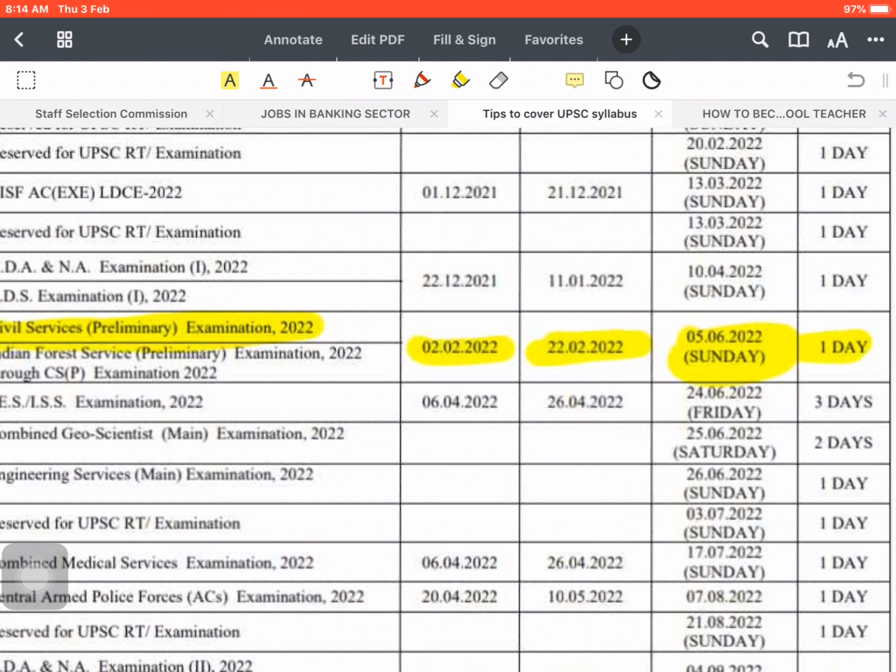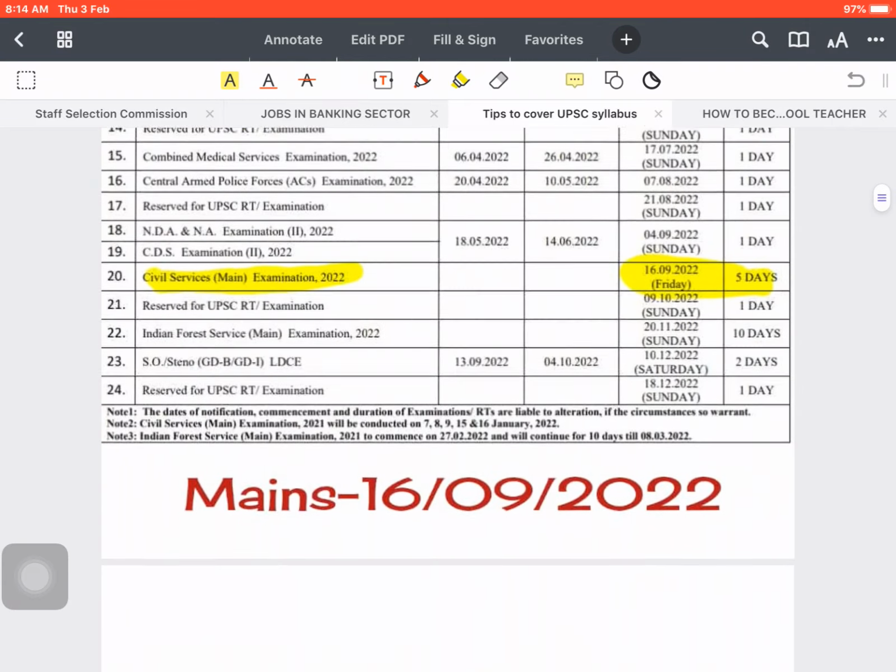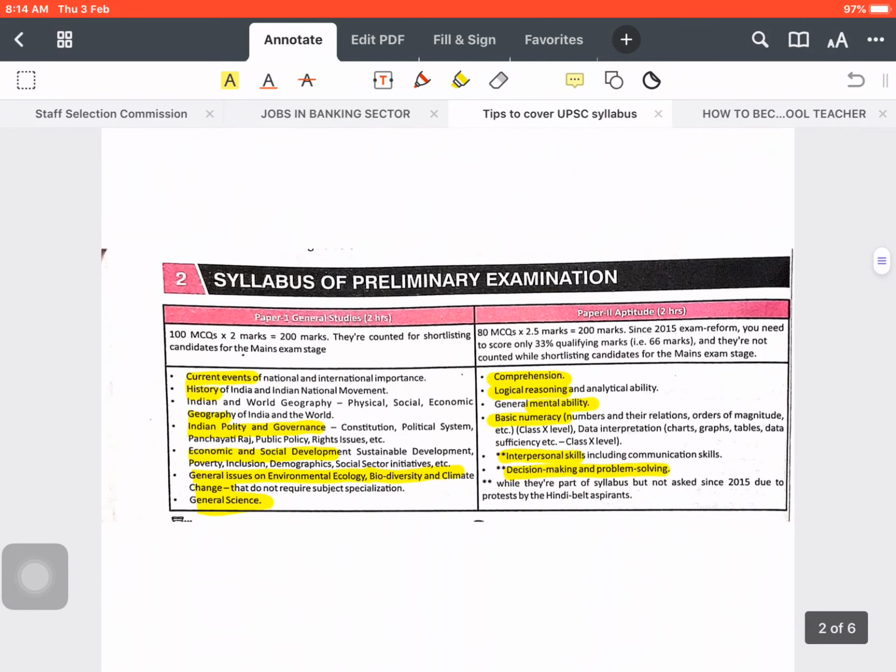This time is a very good opportunity for the newcomers, and for the older ones who are already in the process. They can restart again, because this time we have a high number of posts available. It's 861 posts, and if you are applying for forest services also, 151 more in that. So let us move to our syllabus, because the main theme of today's lecture is that only.